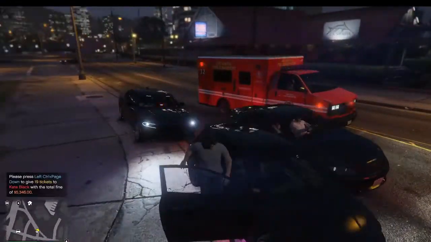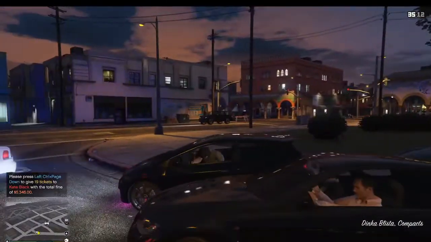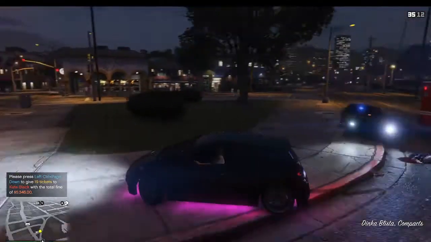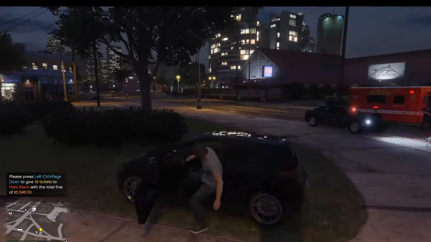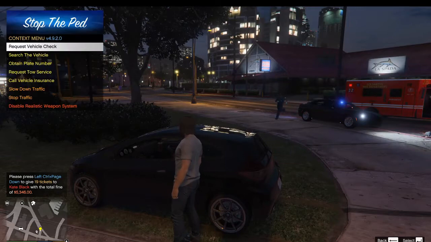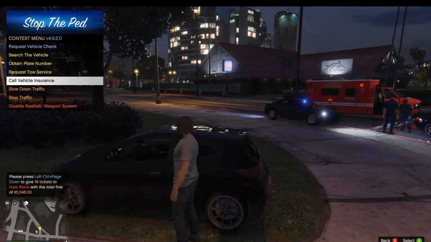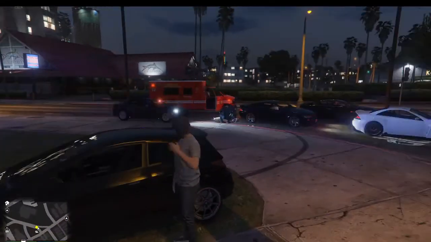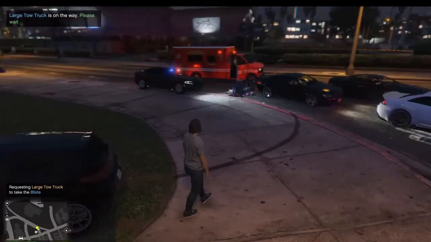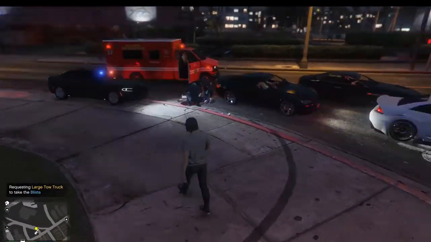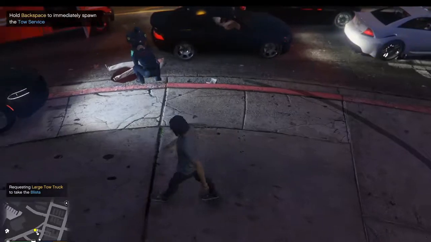Let me go ahead and move her car. So technically she did have stuff on her, so I'm going to go ahead and get her a tow truck. Tow truck, assistance required in Vespucci Canal.